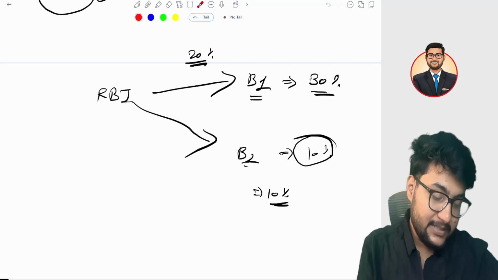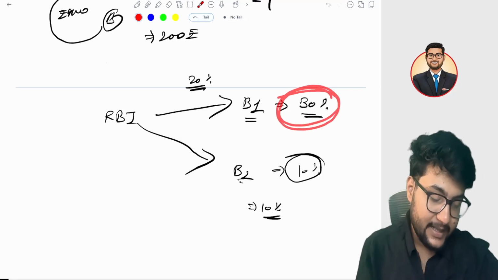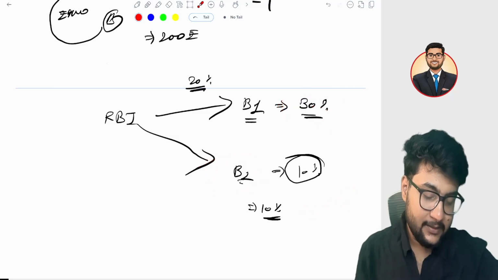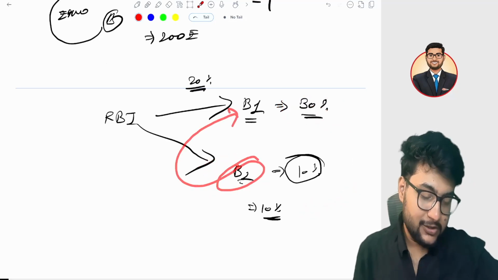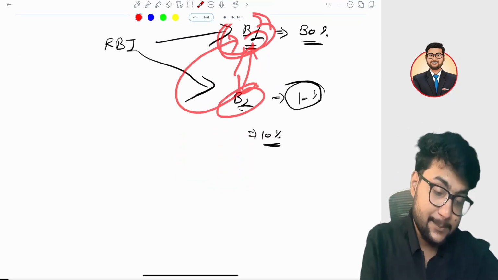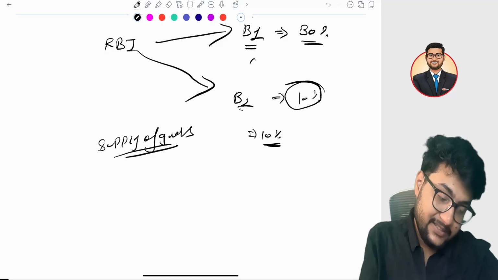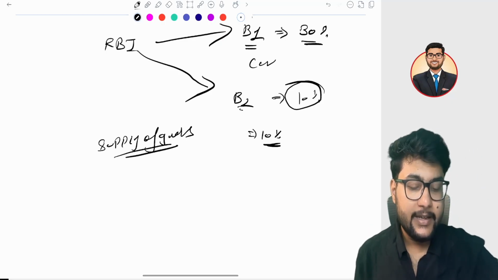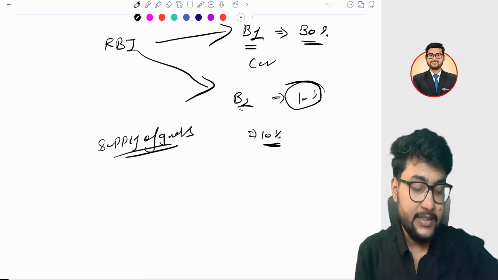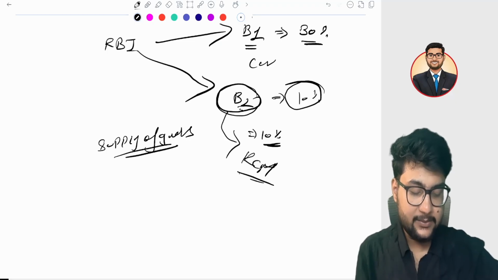Yes. So branch 1, these certificates are transferable in nature. So branch 1 has 10% extra. So these 10% they will send to branch 2, and in return branch 2 will pay some amount. So any transaction in priority sector lending certificates is considered a supply of goods, because a certificate is movable property and anything which is movable is goods. I hope it is clear, and you will later study the charge under GST. Branch 2 is the recipient and will deposit the tax under the reverse charge mechanism.